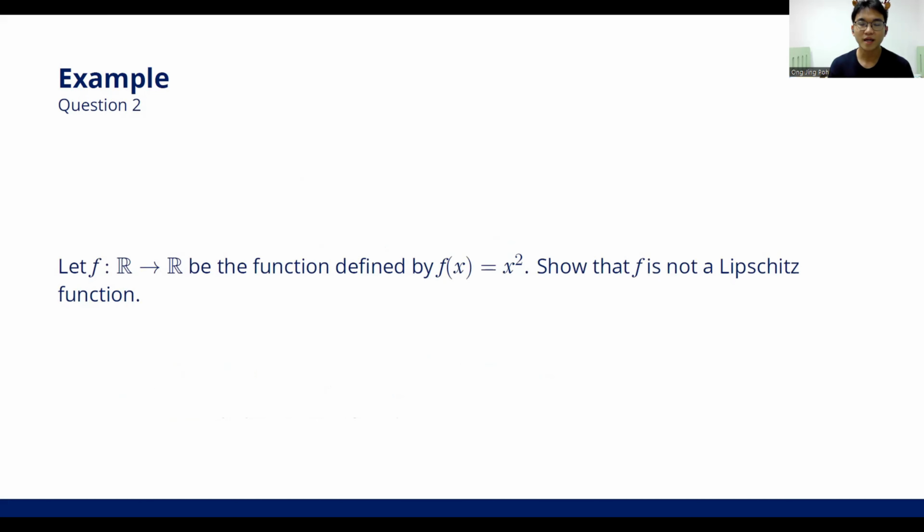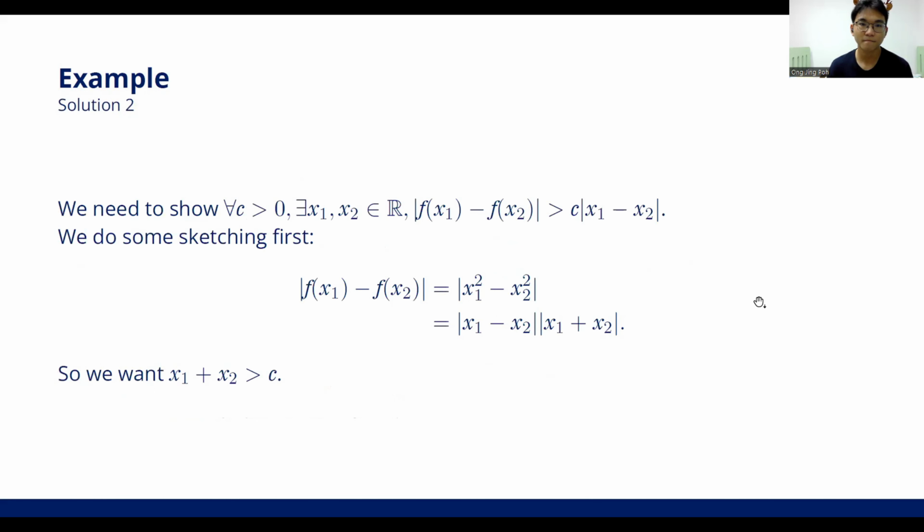Now we look at the next example. Now the function becomes f equal to x squared, and we need to show that f is not a Lipschitz function. This means that we need to show for all c bigger than 0, there exists x1, x2 such that the absolute of f(x1) minus f(x2) is bigger than c times the absolute of x1 minus x2.